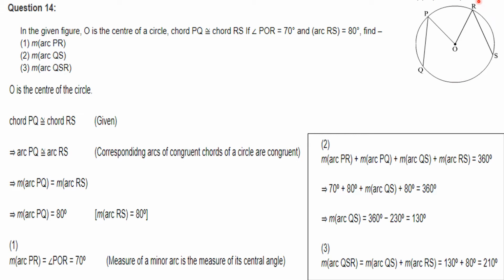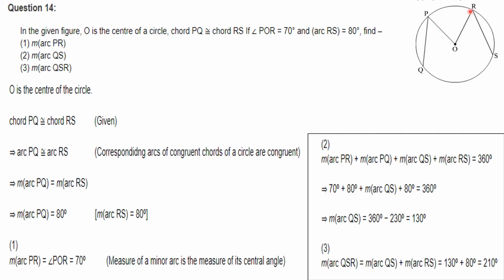Find these three things. O is center of the circle, chord PQ is congruent to chord RS and therefore arc PQ is congruent to arc RS. Therefore, measure of arc PQ is equal to measure of arc RS, which is 80 degrees. Measure of arc PR is 70 degrees because its central angle POR is 70 degrees. Measure of a minor arc is the measure of its central angle. Therefore, arc PR is 70 degrees.